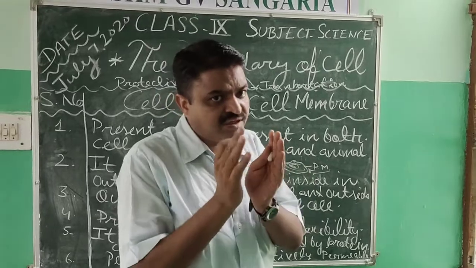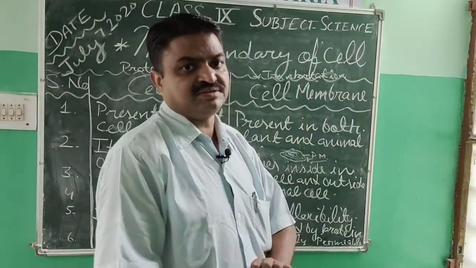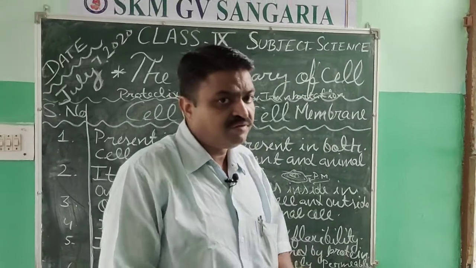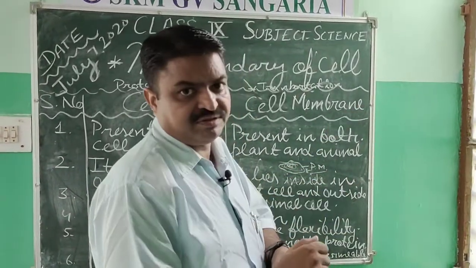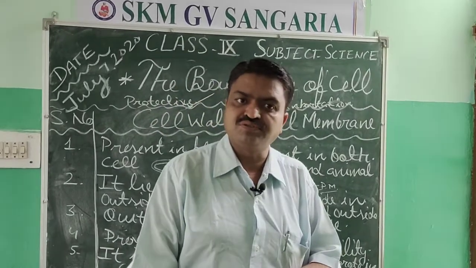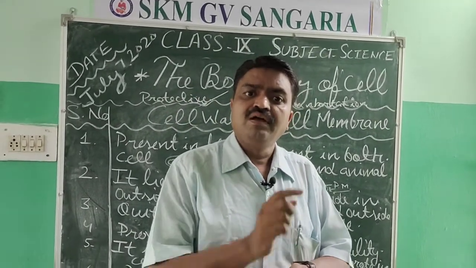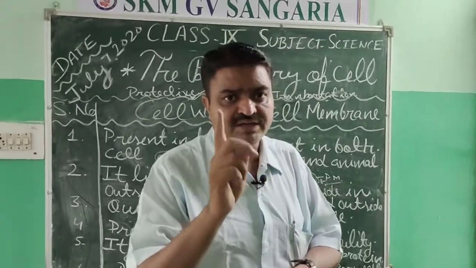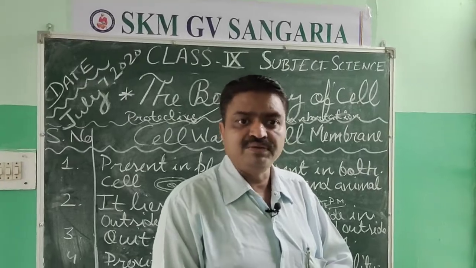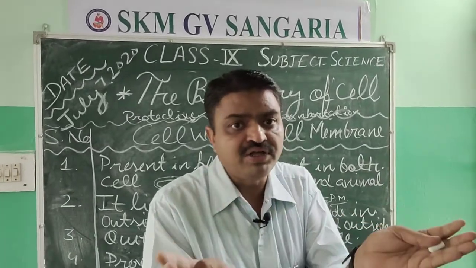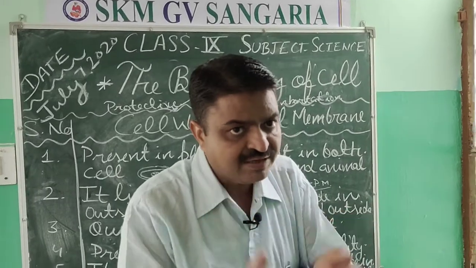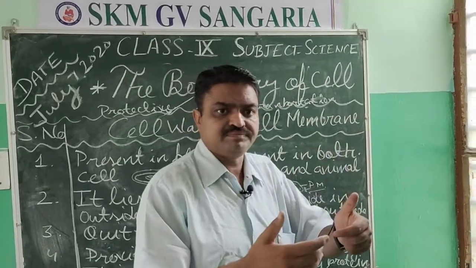If the substance or the waste substance is removed from the cell, from which it exits, that process is known as exoosmosis. And exoosmosis and endoosmosis depend on the surroundings of the cell.